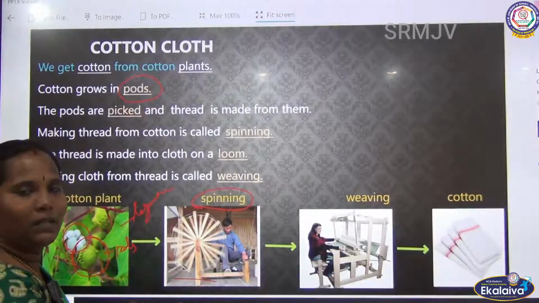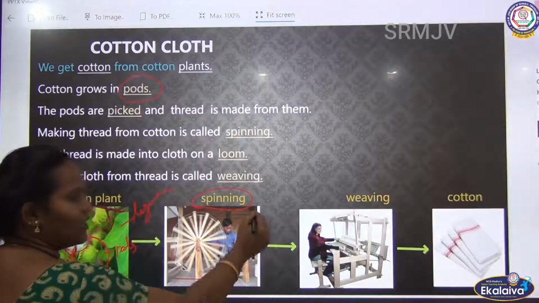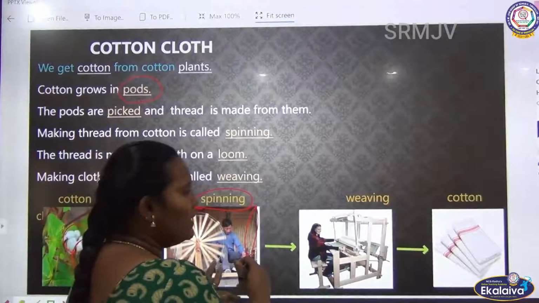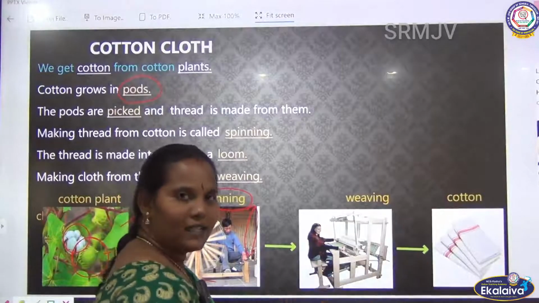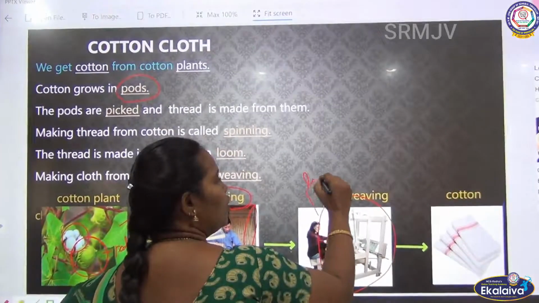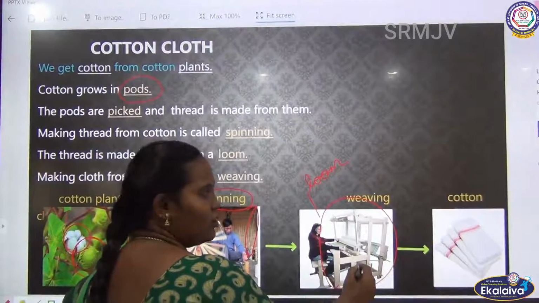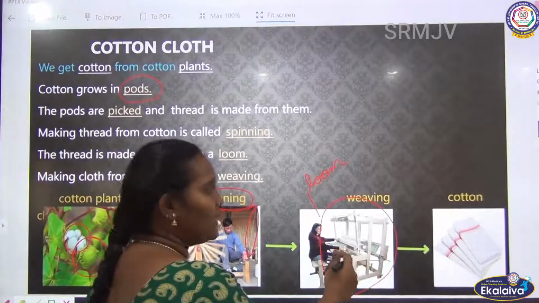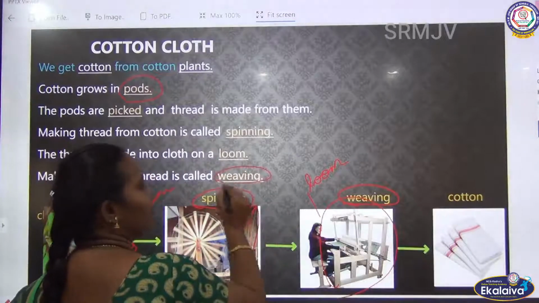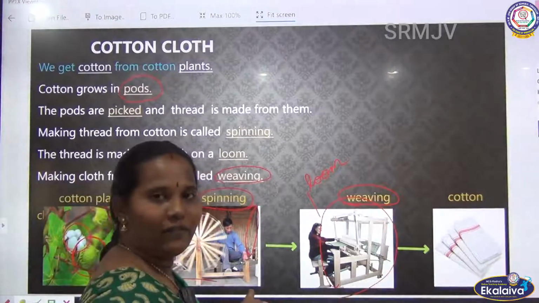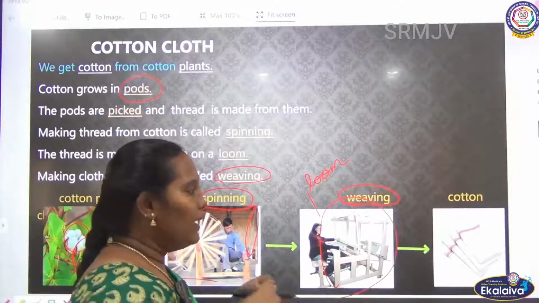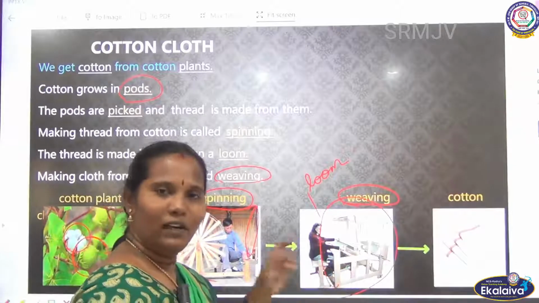They are using the spinning method. After the spinning, we get a thread like this. We can observe it is the thread. Next, after that, this thread is arranged using an instrument called the loom. This loom instrument is used for making the cloth. This process is called weaving. Weaving means the cotton thread is made into cloth. The thread is arranged properly and then it is woven. After that they get the cotton cloth.